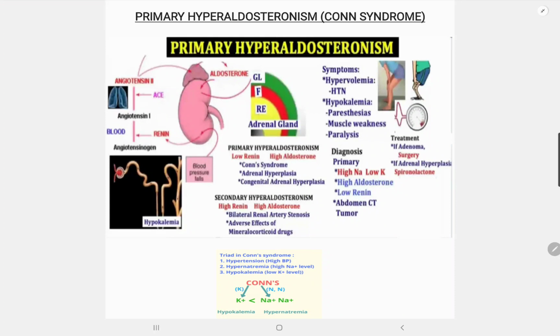The first diagnostic step is to measure plasma renin activity and plasma aldosterone concentration. Elevated plasma aldosterone concentration of more than 15, with a plasma aldosterone concentration to plasma renin activity ratio of more than 20, suggests the diagnosis. If these tests are abnormal, primary hyperaldosteronism can be confirmed by determining the urine aldosterone level after an oral sodium load.